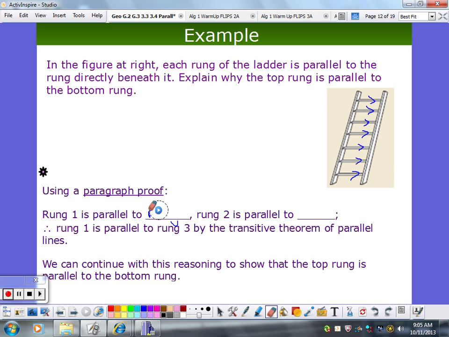Okay? And rung 2 is parallel to rung 3. That's our given. Therefore, rung 1 is parallel to rung 3 by the transitive theorem of parallel lines. Now, can I repeat this? I'm going to repeat this all the way through, and then you can conclude the top is parallel to the bottom.